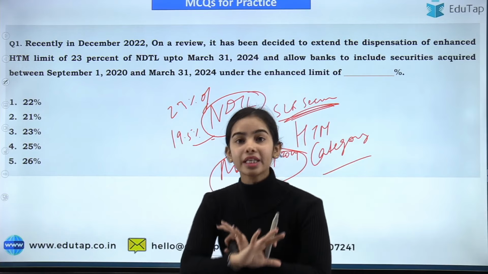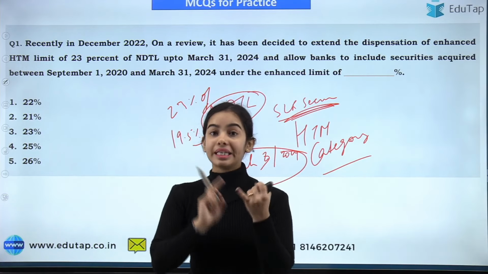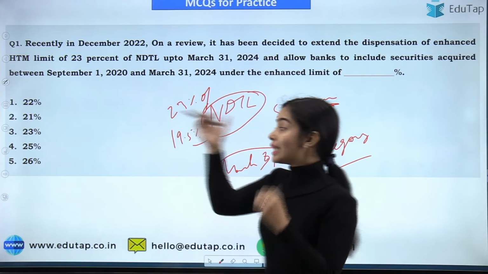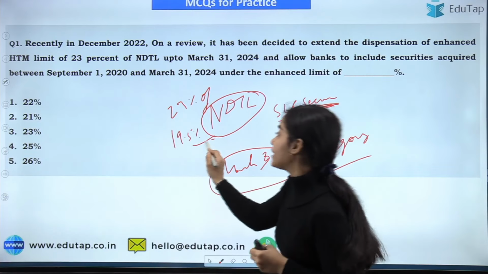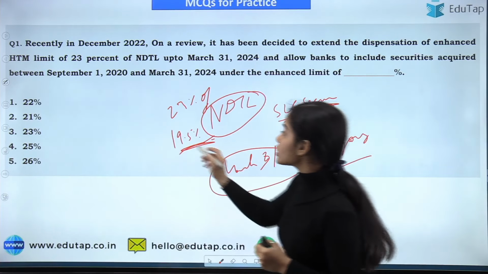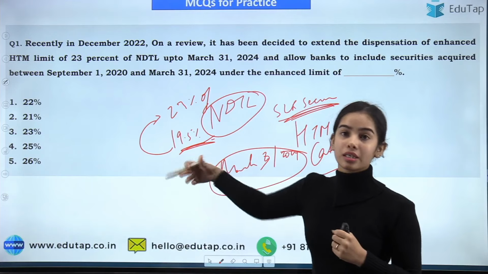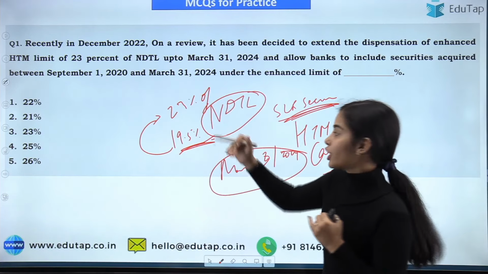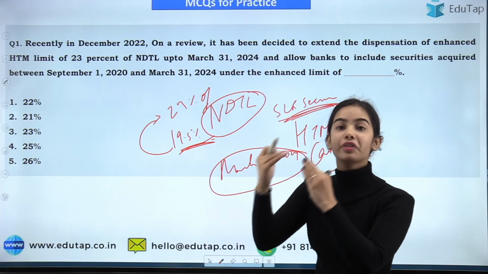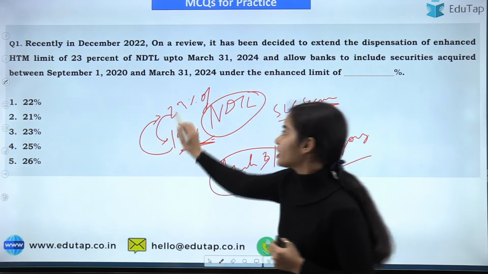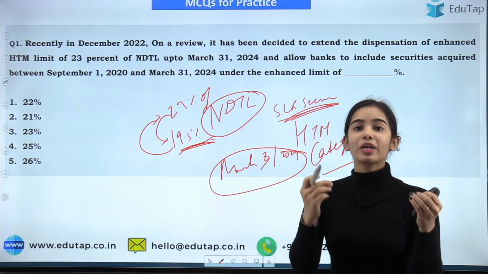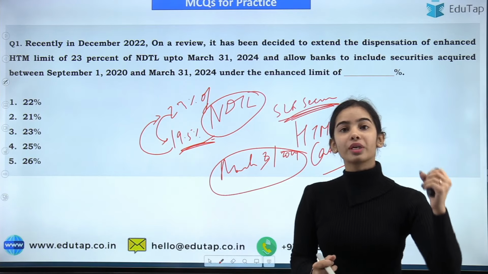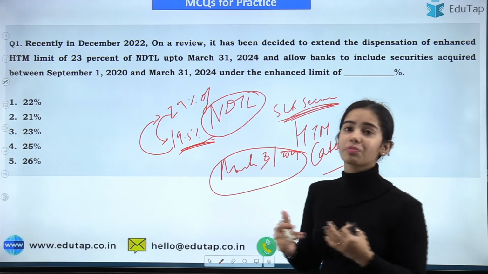So this is the complete news article. I hope you will remember the dates, you will remember the percentages, that 23% is the enhanced limit. The actual limit, the actual ceiling is 19.5%. Okay, and there was a phased path to increase this also from 19.5% to 23%. There was a phased path to increase it. Now a phased path has been provided to decrease the 23% to 19.5%. The RBI does not take steps like this, that today I am saying do it 19.5%, tomorrow do it 23%. It doesn't happen like that. There is a phased path always.